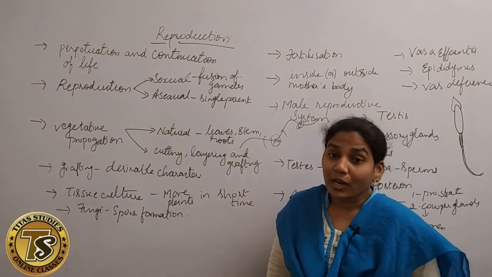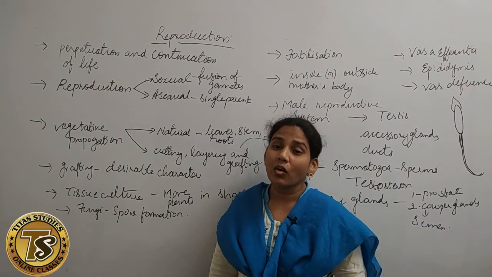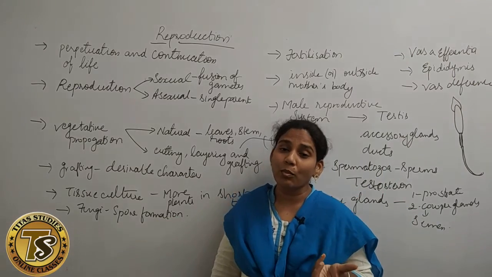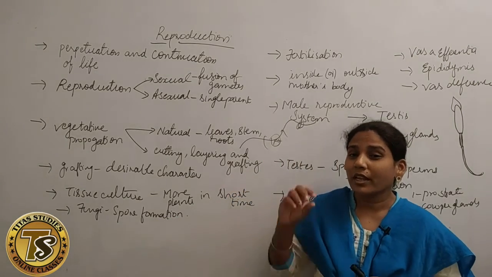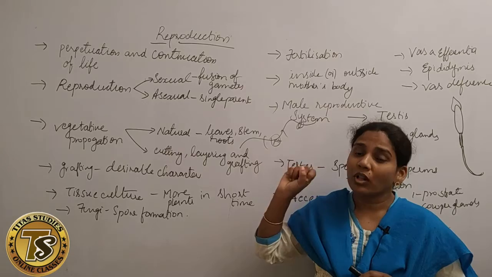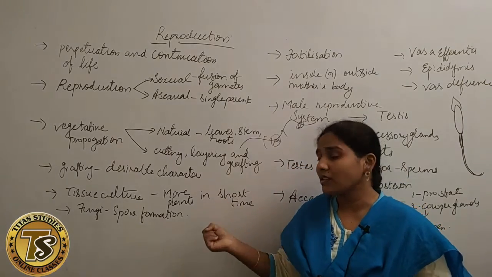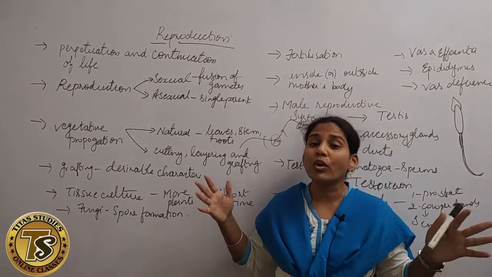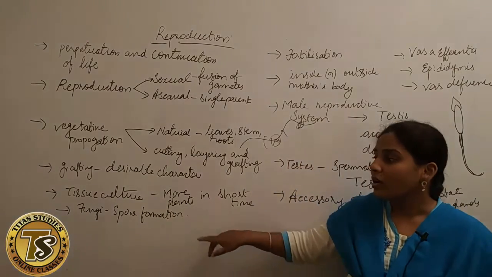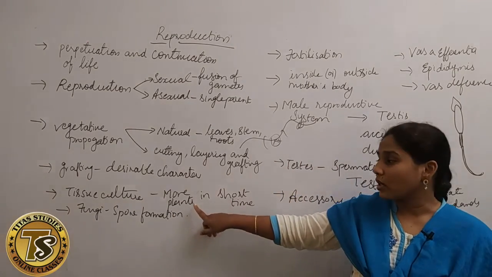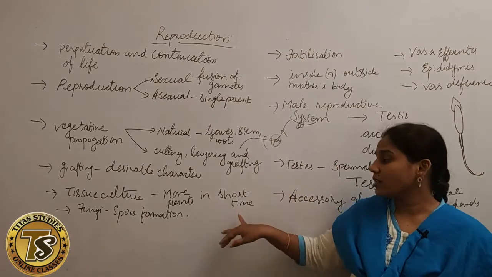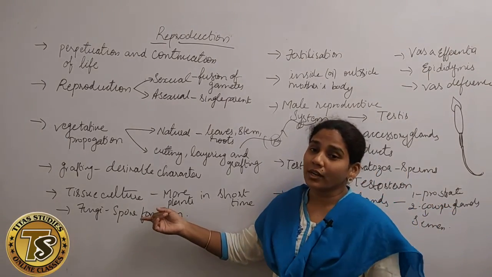A good example is banana plantlets. All the bananas are being produced with the help of tissue culture. They will take a callus, a group of cells, we call them callus. By taking that callus in tissue culture, they will produce a large number of plants in a short time. So that is the benefit of tissue culture. We can produce many plants in a short time, so that culture we call tissue culture.